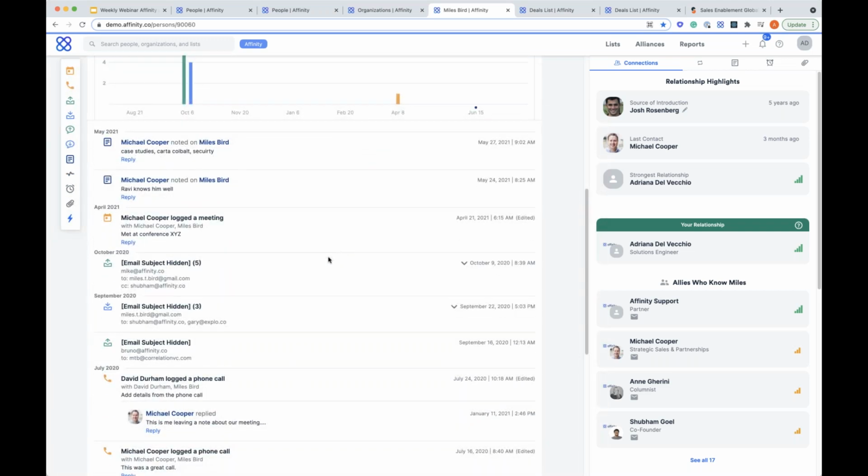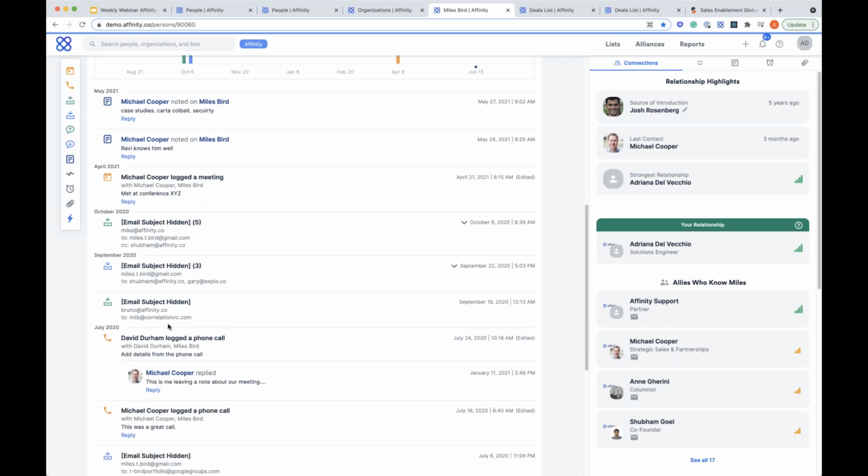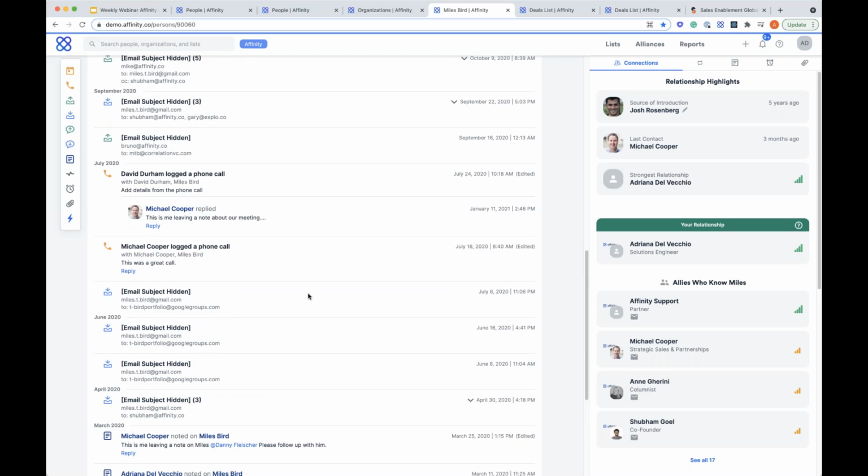An important thing to note here is that we actually take privacy and security super seriously here at Affinity. We're capturing a lot of your email data, and we understand that that's paramount to most of our customers today. So we give you the option to control what you see and what your team members see. So you'll notice here that there's actually email subject hidden. So maybe you want to be able to show, hey, I did communicate with this person, but they don't necessarily need to be able to see the subject line, the content of that email. So we're going to give you the option to choose that preference on a case-by-case basis, where you just say, hey, maybe I just want to hide that, or maybe I really want to show it all, in which case that's also an option for you as well.